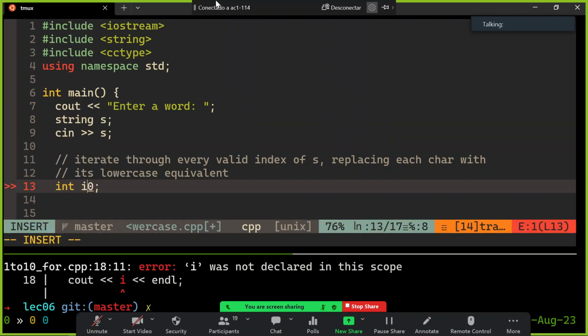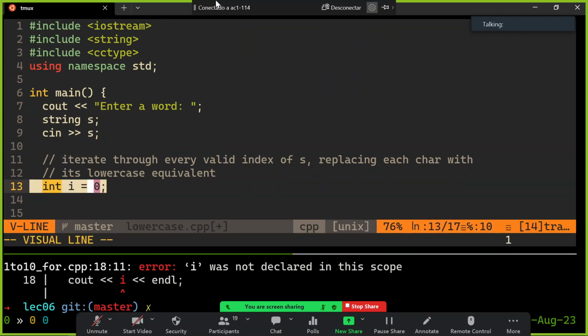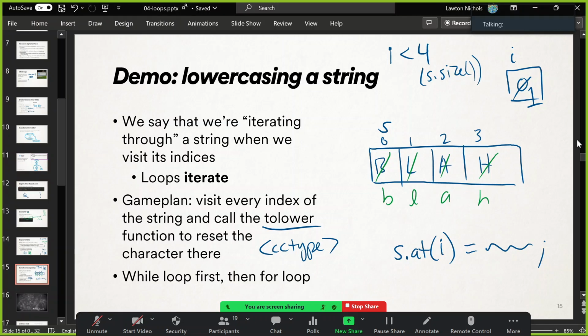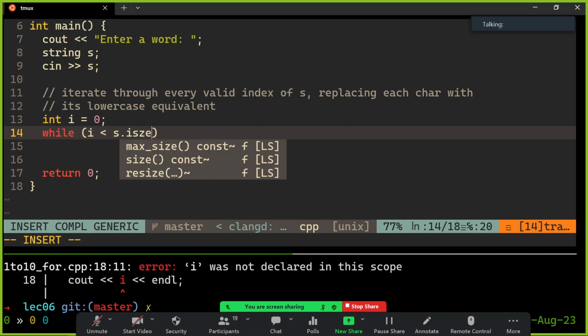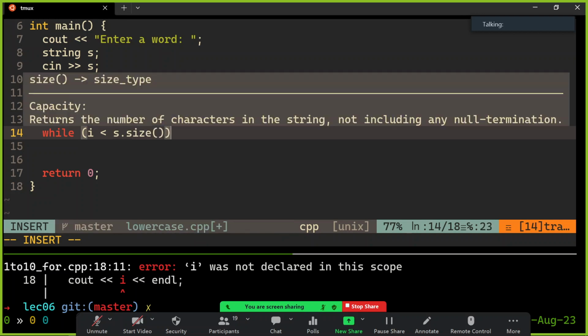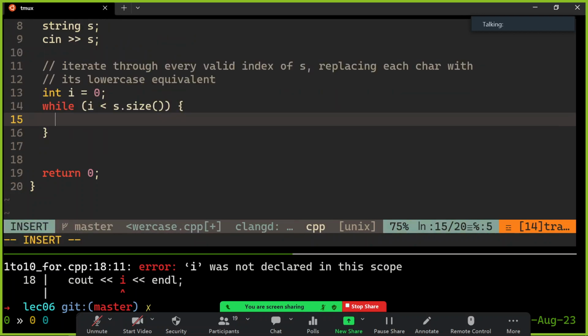It's always the first index of our strings. I want to range up until i is 1 less than the size, right? Because that's the last index, size minus 1. So while i is less than s.size. So this will always work, no matter if the user typed a giant word, it'll know its size.